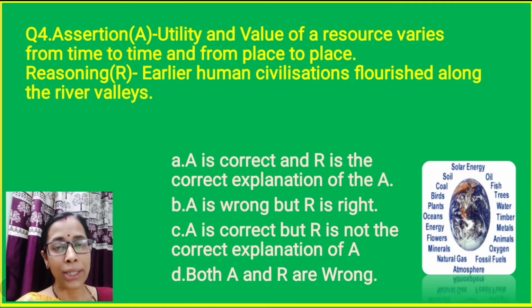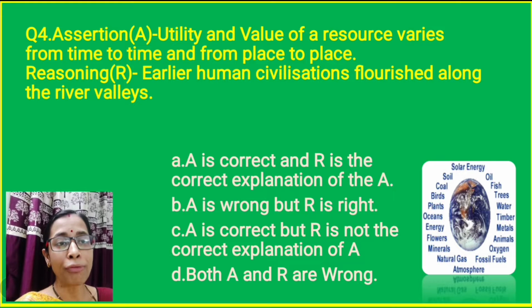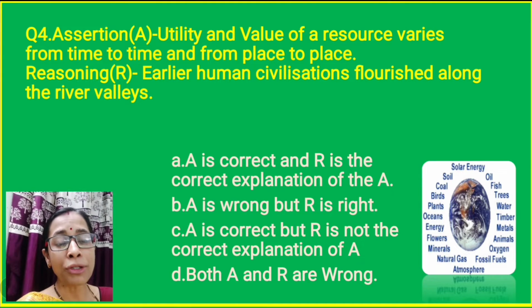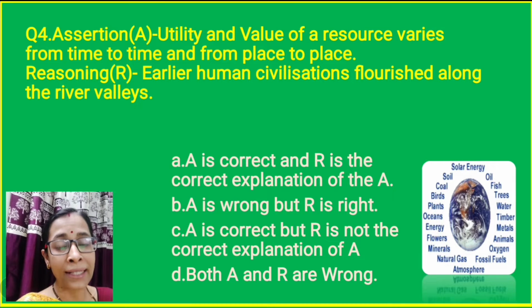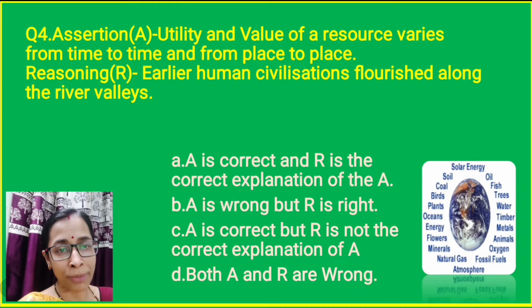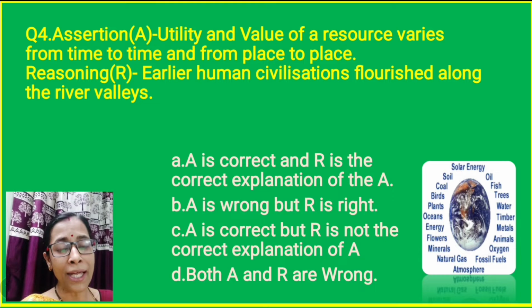Question number 4. Here again another assertion and reasoning. I hope all of you will guess the correct answer. Assertion: utility and value of a resource varies from time to time and from place to place. Reasoning: earlier human civilizations flourished along the river valleys. So here options are given. A is correct and R is the correct explanation of A. A is wrong but R is right. A is correct but R is not the correct explanation of A. Both A and R are wrong. Let us analyze.